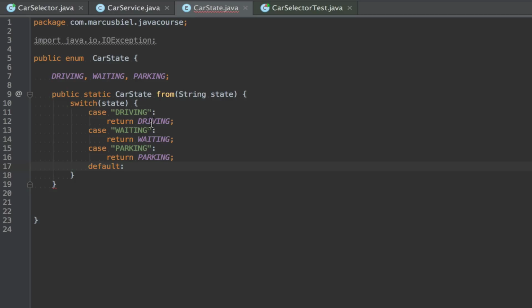This still applies, but in this case I assume that we're getting input from the console, and input from the user coming from the console cannot be an enum, it must be a string. So, I mean, for every rule there is an exception. This is an exception to the rule, where we do have a switch on a string.